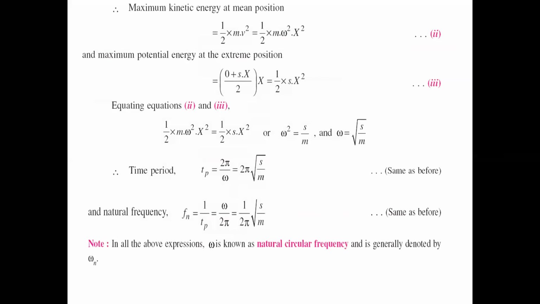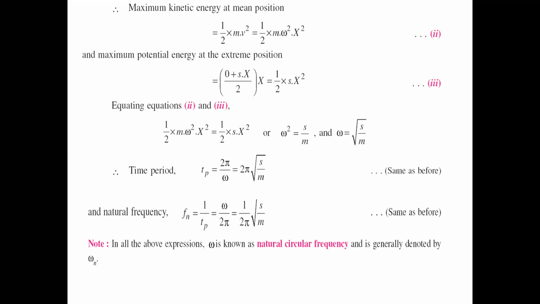Now let us write the maximum kinetic energy at the mean position. The kinetic energy formula is half m v². We already know the velocity value, so substituting it in our equation, it is half into m into ω²X². Later we have to write the maximum potential energy at the extreme position.